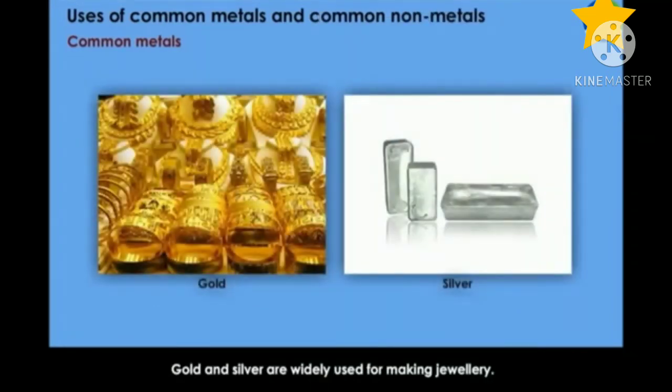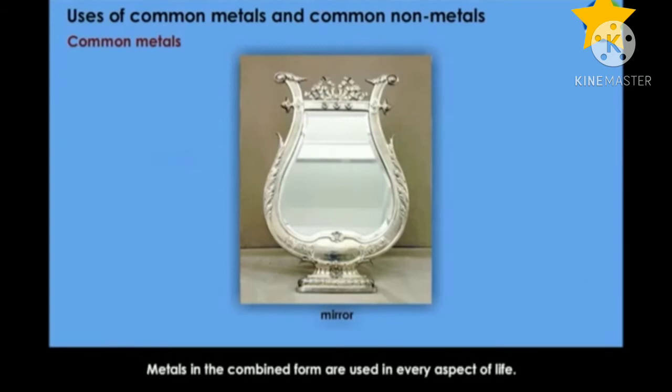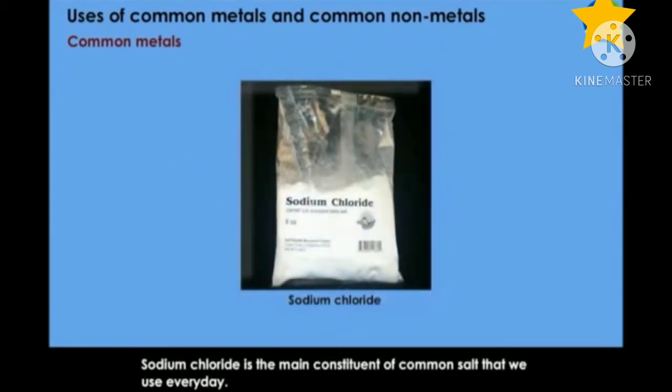Gold and silver are widely used for making jewelry. Highly reflecting mirrors are made of silver since it reflects about 90% of the light falling on it. Metals in the combined form are used in every aspect of life. For example, sodium chloride is the main constituent of common salt that we use every day.